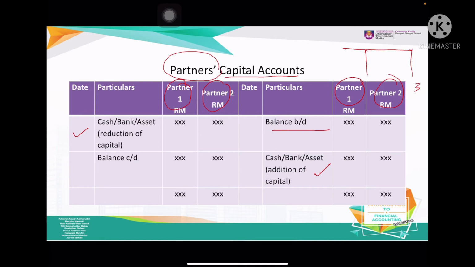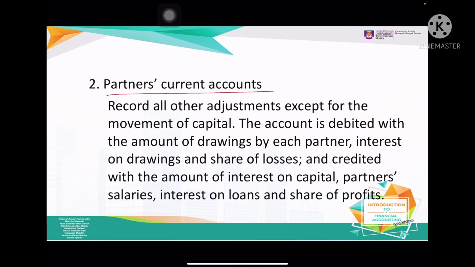The first one is the partner's capital account. Now the current account. The current account is actually to record the profit. But now, since we have a few partners, we have to record all the adjustments of the profit. So this one is related to the profit but not the movement of the capital. The account is debited with the amount of drawing.